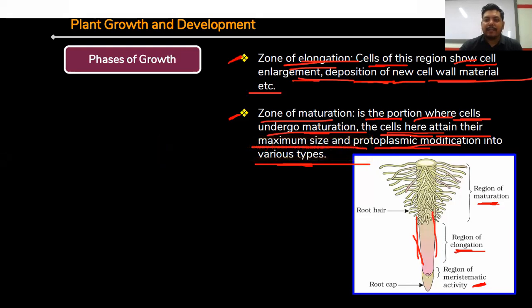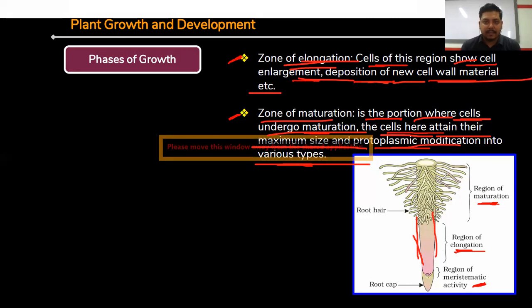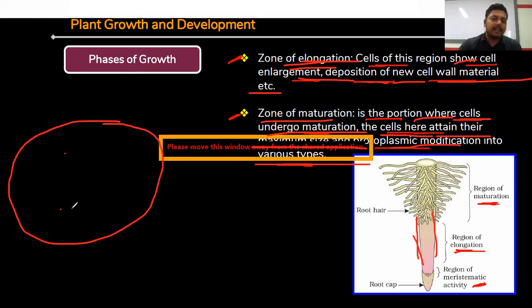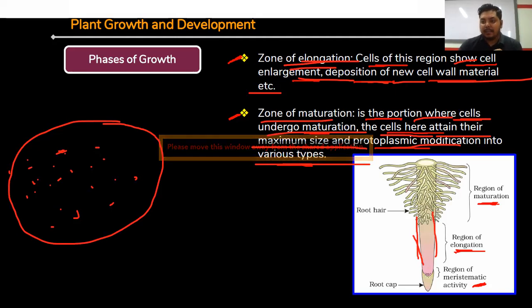So what happened in case of the maturation stage? The cells are going to stop their division, right? But the cells are going to mature and specify their different functions. In a particular area, if 1,000 cells are there, then 1,000 functions will be performed by these 1,000 cells. So each and every cell has a particular function. In maturation, each and every cell is specified for its function. Clear?